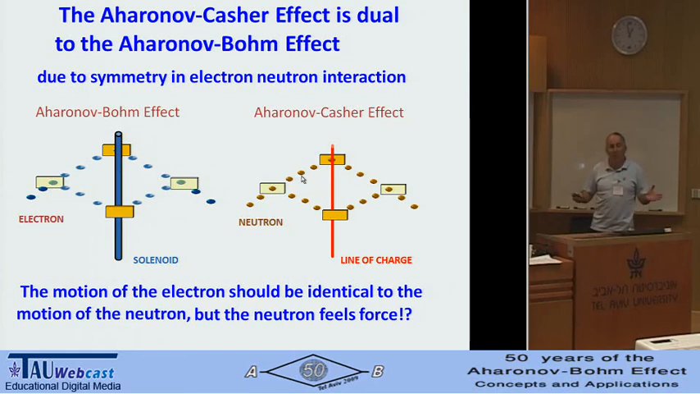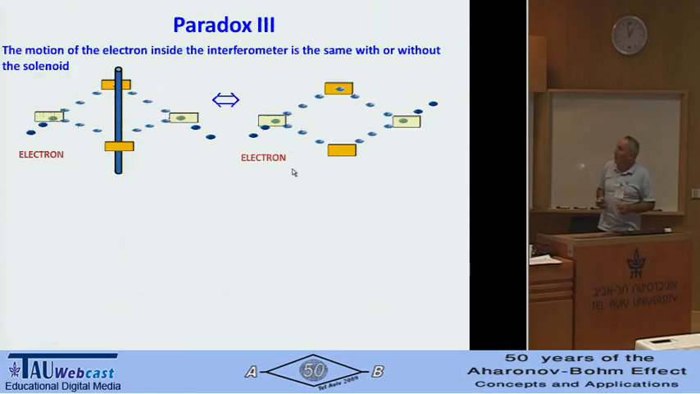This is a neutral particle, so maybe at first sight, no force. But this is really not true. This neutron in the Aharonov-Casher effect does feel a force. So we have the following paradox. We have an electron with a solenoid, an electron without a solenoid. The behavior of a particle should be the same, because really, as we saw, it doesn't change anything, only something later.